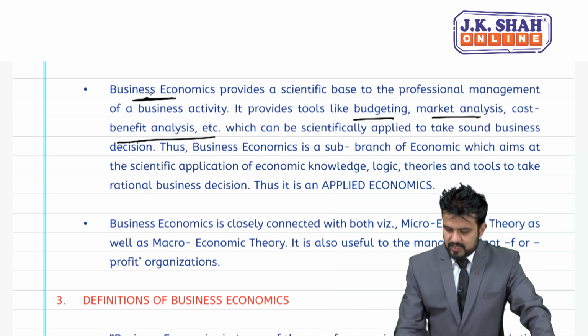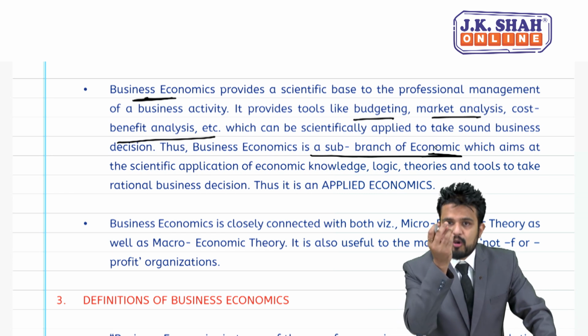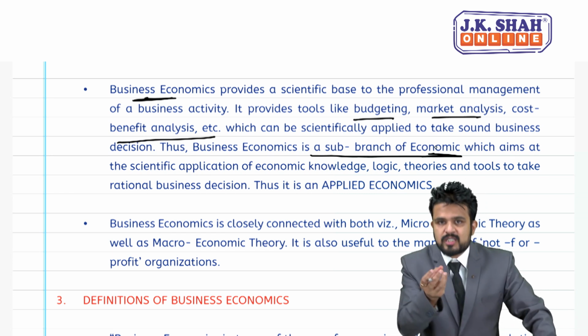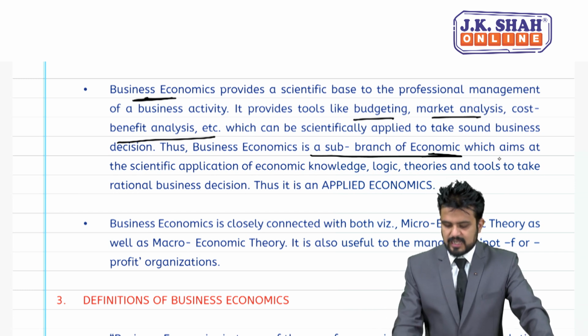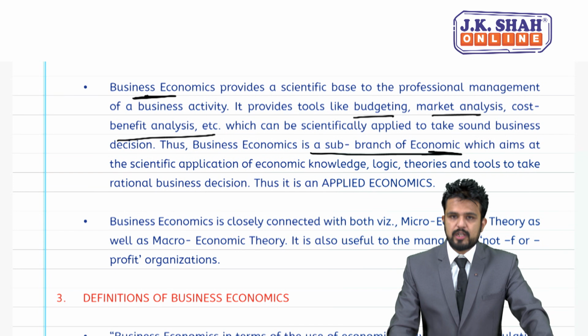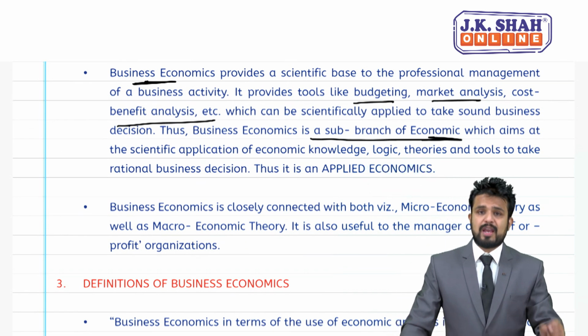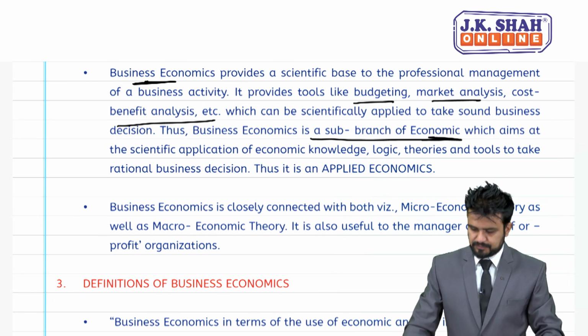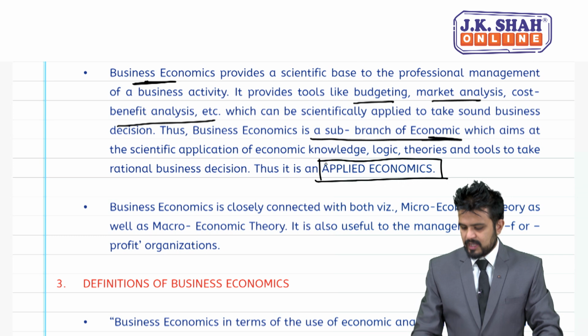Thus, business economics is a sub-branch of economics. So as I told you, from economics, which concept has come? Business economics, which aims at the scientific application of economic knowledge, logic, theories and tools to take rational business decisions. That's why it is also called which economics? Applied economics.